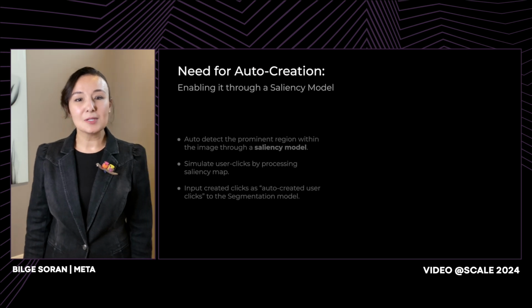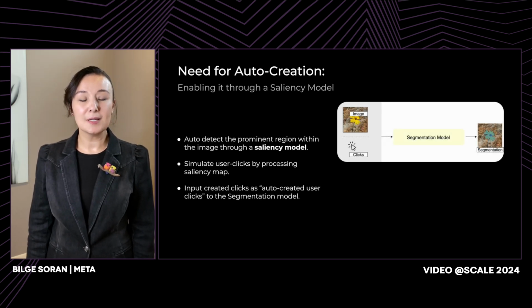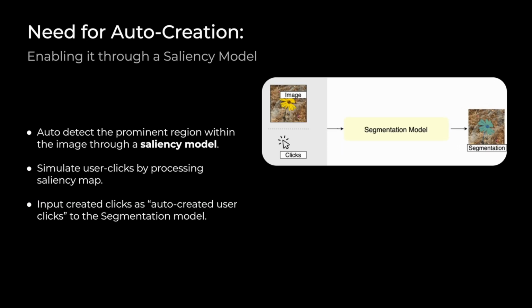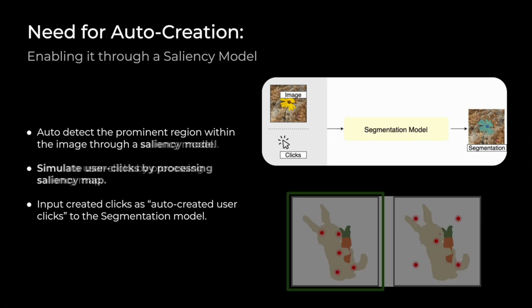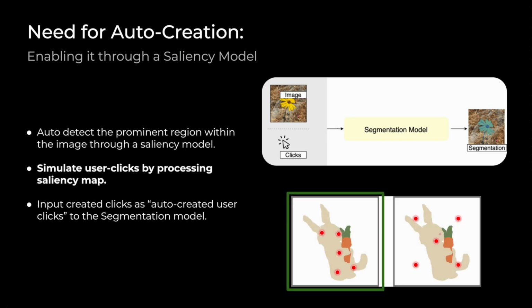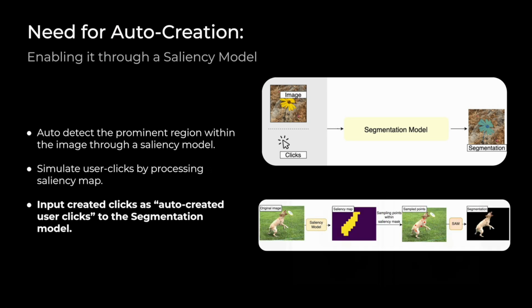We achieved this by utilizing a saliency model and simulating user clicks. The saliency model outputs a heat map representing the prominence of different image regions. We processed the saliency map and created simulated user clicks using a novel approach we call gravitational sampling, as shown in the bottom image. Then, those clicks are sent to the segmentation model to cut out the prominent objects in the image.